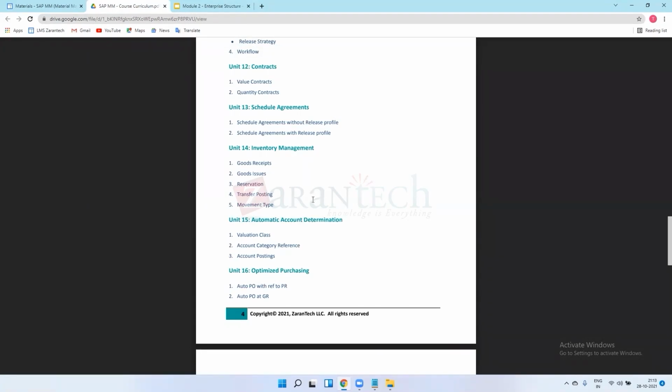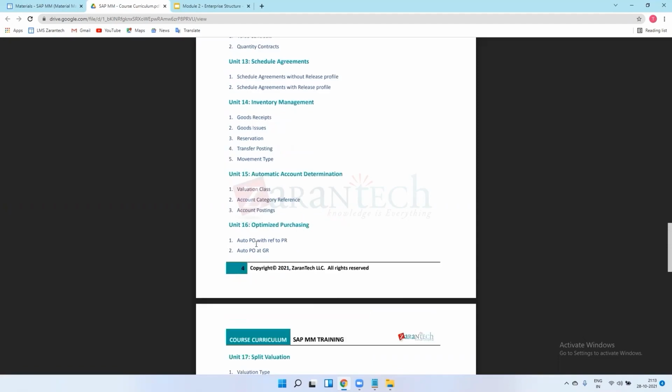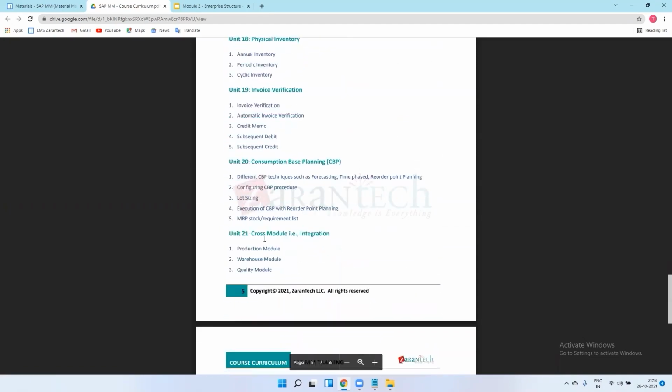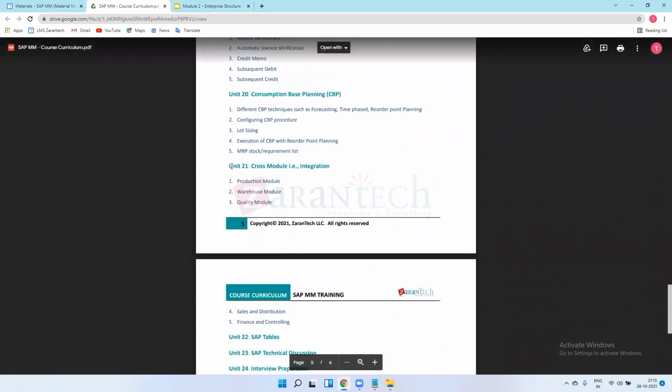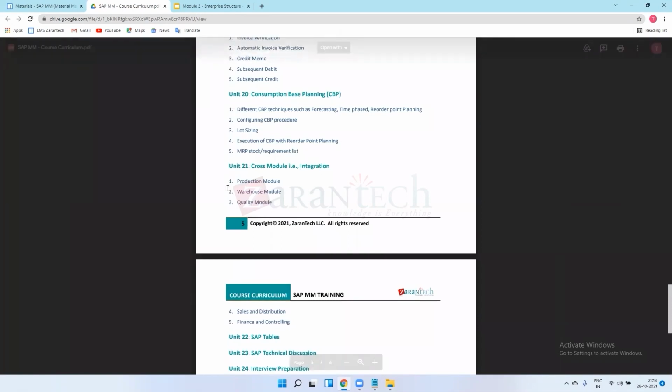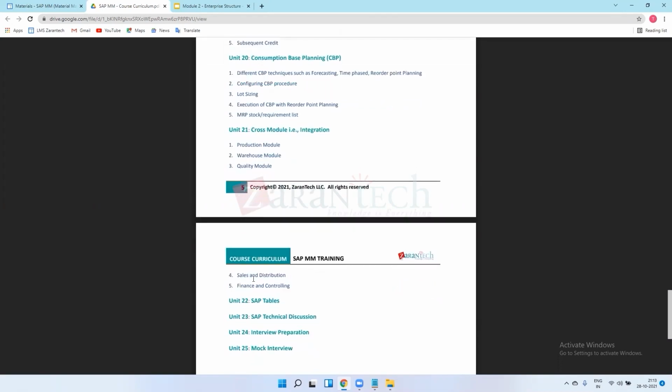For MM training in particular, we just provide training for account determination, meaning MM-FI integration, and there will be a separate chapter. I will show you this in the last chapter: how MM is integrated with the production model, the PM model, with the WM model, and with the SD and FI models.